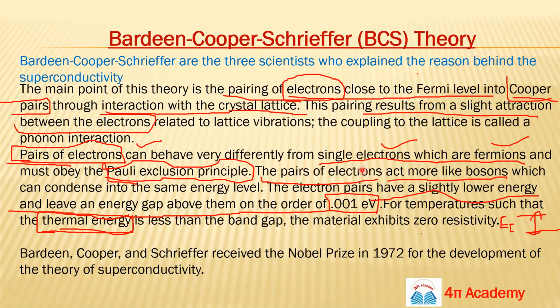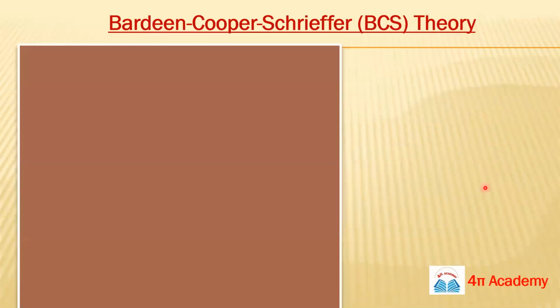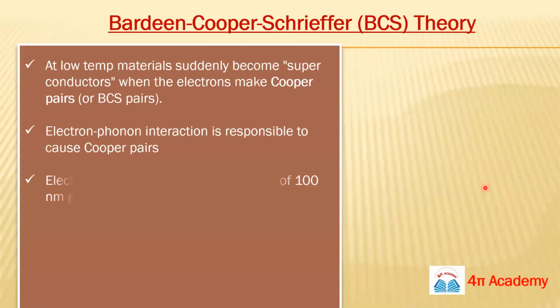And these Cooper pairs are two electrons, so they are basically bosons. Since they are bosons, they can condense and stay in the same energy level. They are not behaving as electrons anymore, meaning fermions anymore. So this is the reason of superconductivity, and these are the highlights.